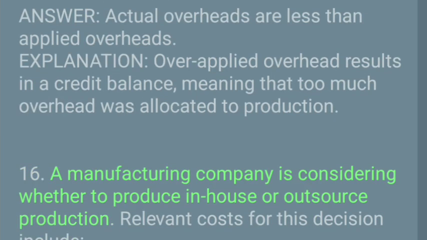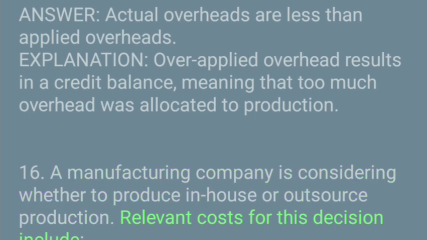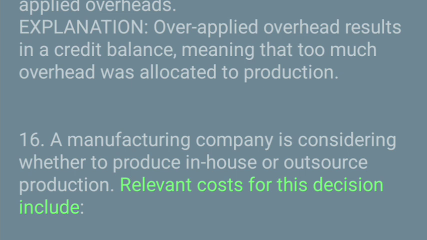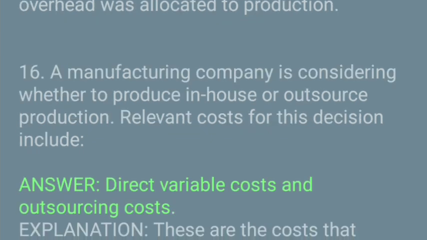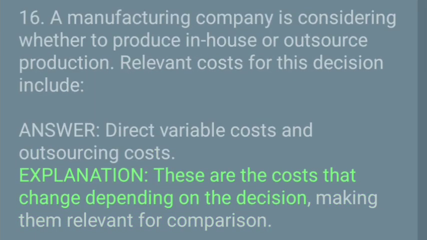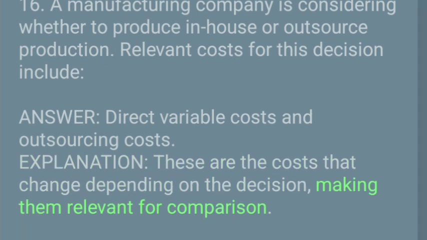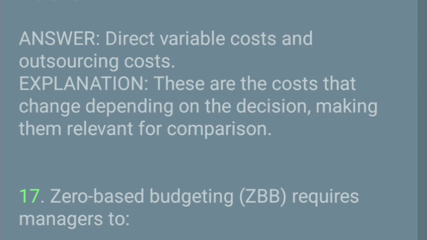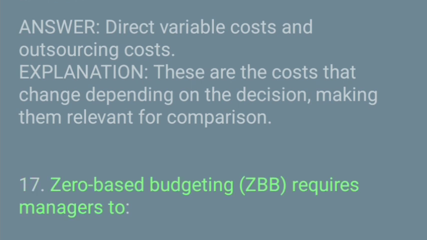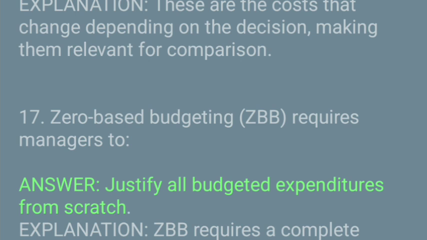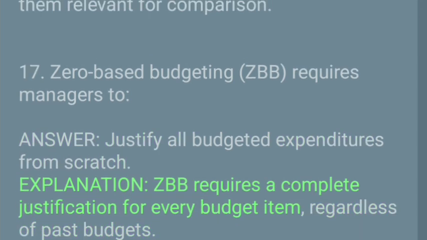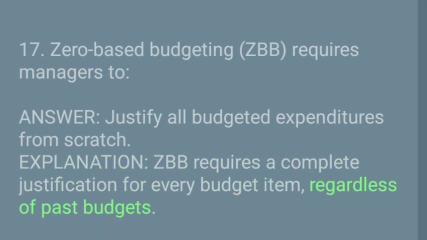16. A manufacturing company is considering whether to produce in-house or outsource production. Relevant costs for this decision include. Answer: direct variable costs and outsourcing costs. Explanation: these are the costs that change depending on the decision, making them relevant for comparison. 17. Zero-based budgeting, ZBB, requires managers to. Answer: justify all budgeted expenditures from scratch. Explanation: ZBB requires a complete justification for every budget item, regardless of past budgets.